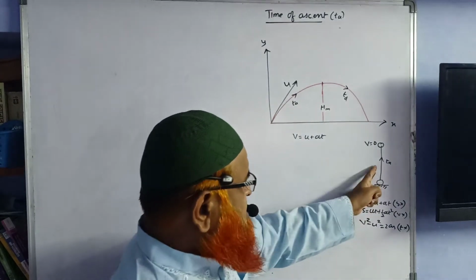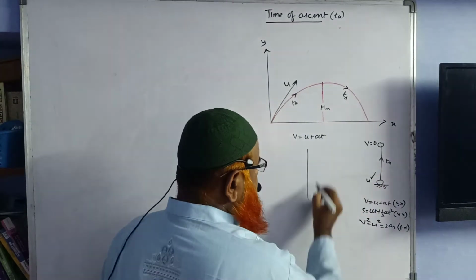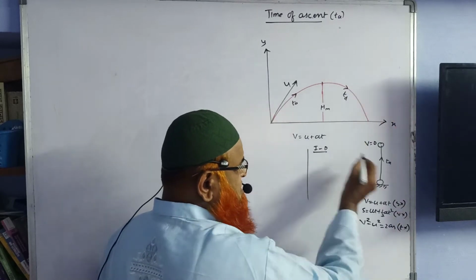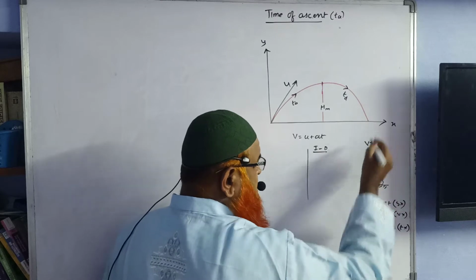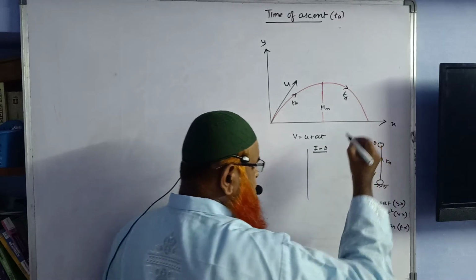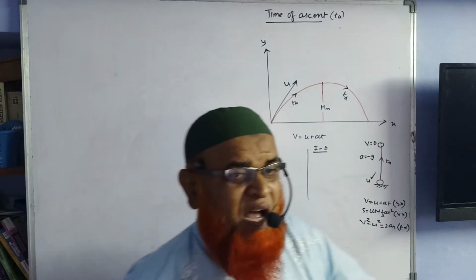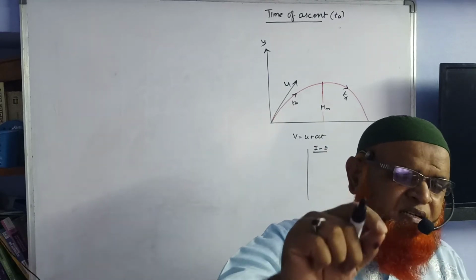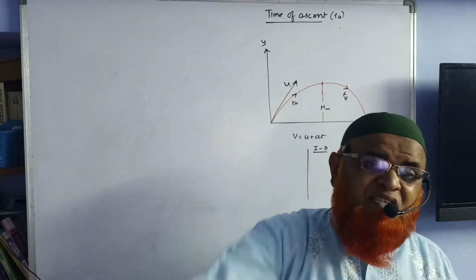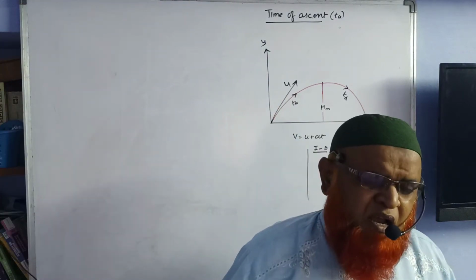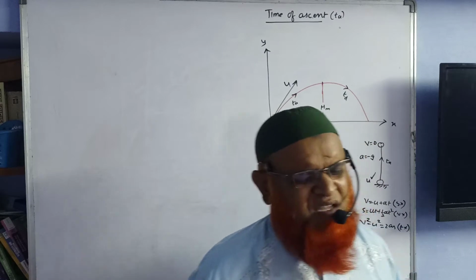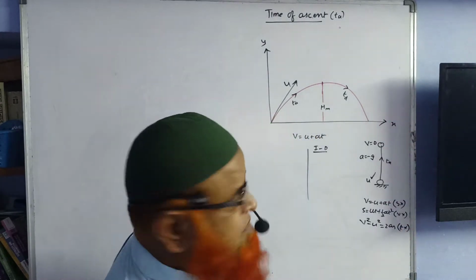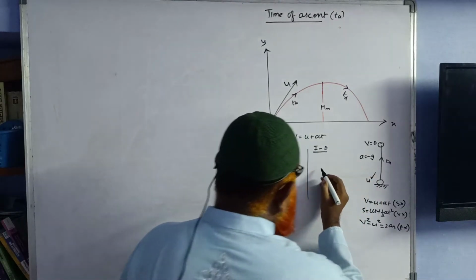Now for one-dimensional projection, projecting upwards, as the body is moving up, we consider A = minus G. When a body is moving against the gravitational force, the acceleration is minus G. Let us see what is going to happen when a body moves up.